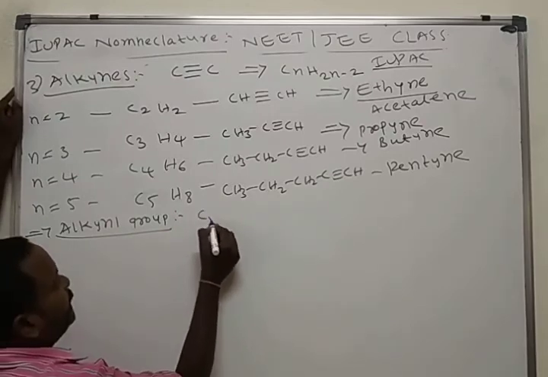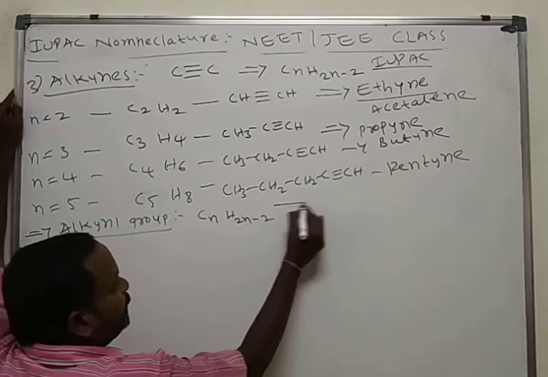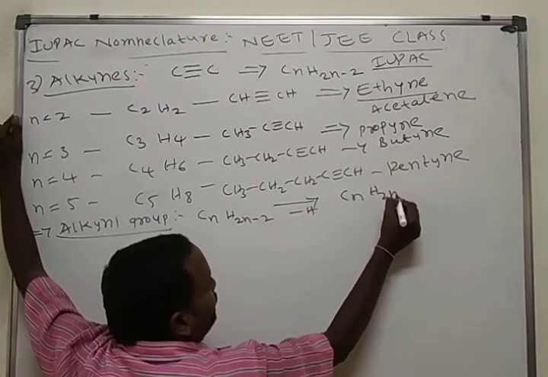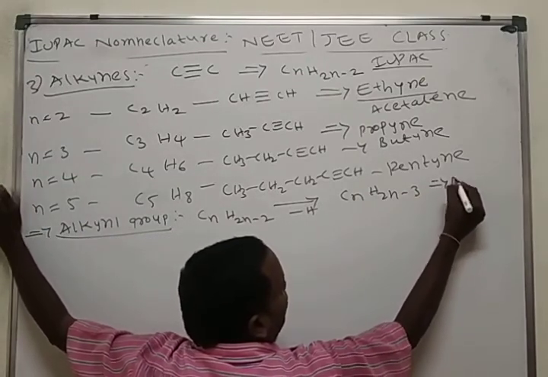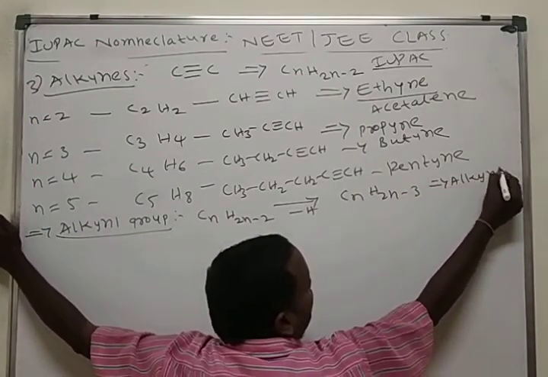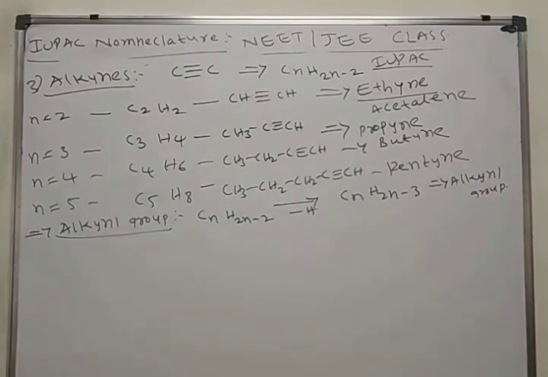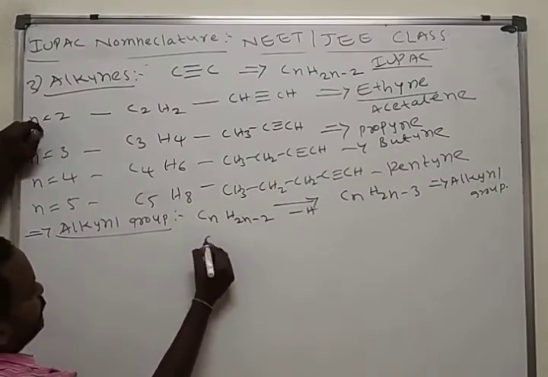The alkyne is CnH2n minus 2; remove one hydrogen, that means CnH2n minus 3. This is the formula for the alkynyl group.